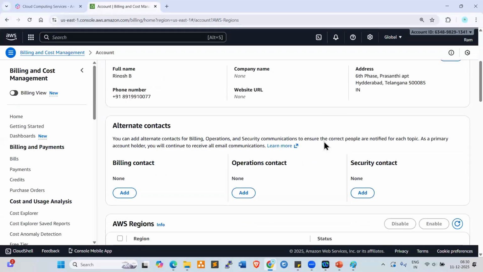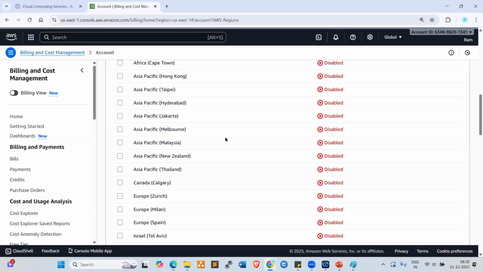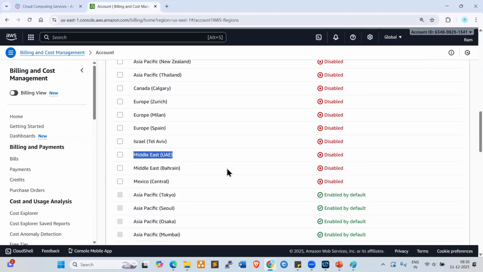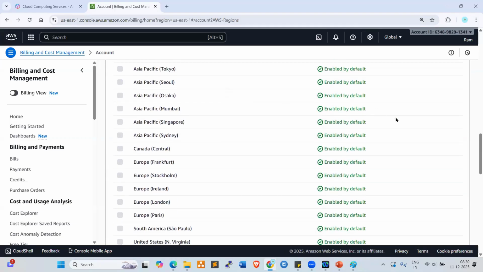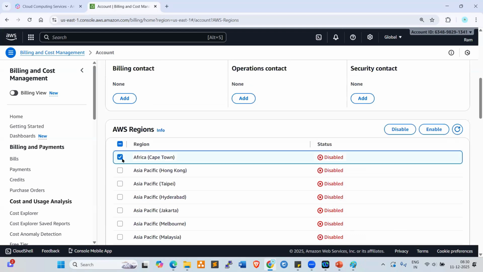Look at here. So these are all Africa region, Asia Pacific, Hong Kong. So these are all disabled, right? Look at here. Up to here, Hyderabad is also there. So Malaysia, Thailand, UAE, Middle East, right? So from here, these are all active regions. So if you want to enable, check this, enable. Check this, enable. This will be enabled. But these are all not free. Okay. So if you enable this, some charges will be applied. That is why don't enable.